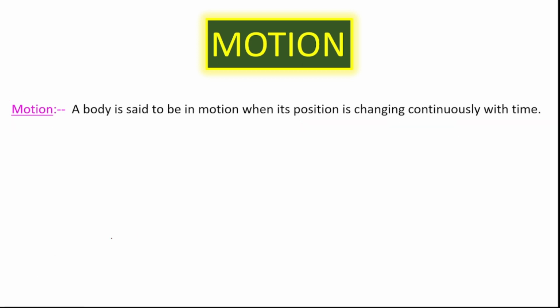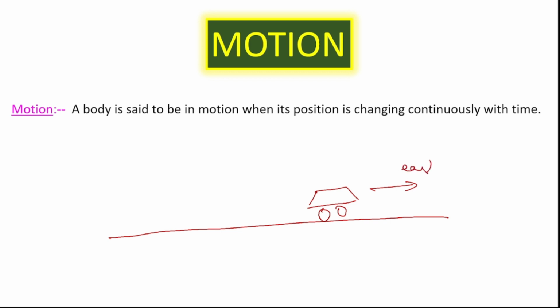So first assume this is a road and a car is traveling on this road towards east. This car contains a driver and a passenger, and assume a person is standing beside the road. Let this person be A, the passenger be B and the driver be C. Now if you ask person A whether the car is in motion or at rest, what would person A answer? He would definitely say that the car is in motion.